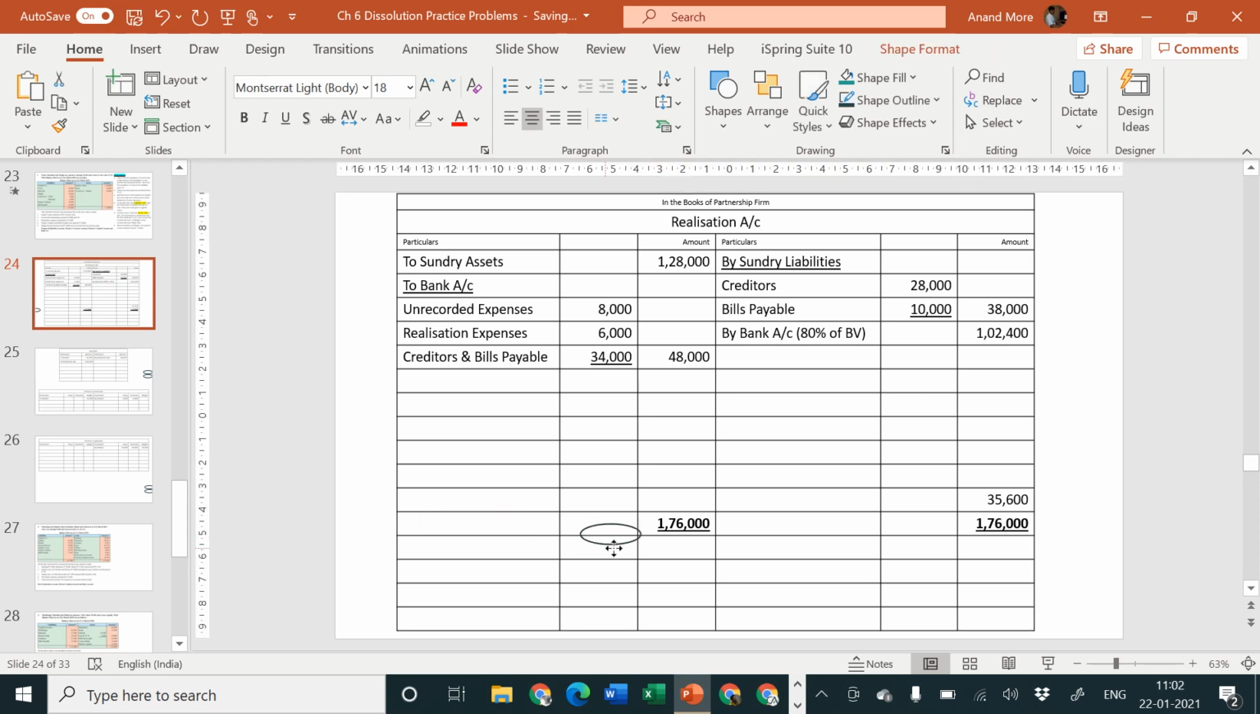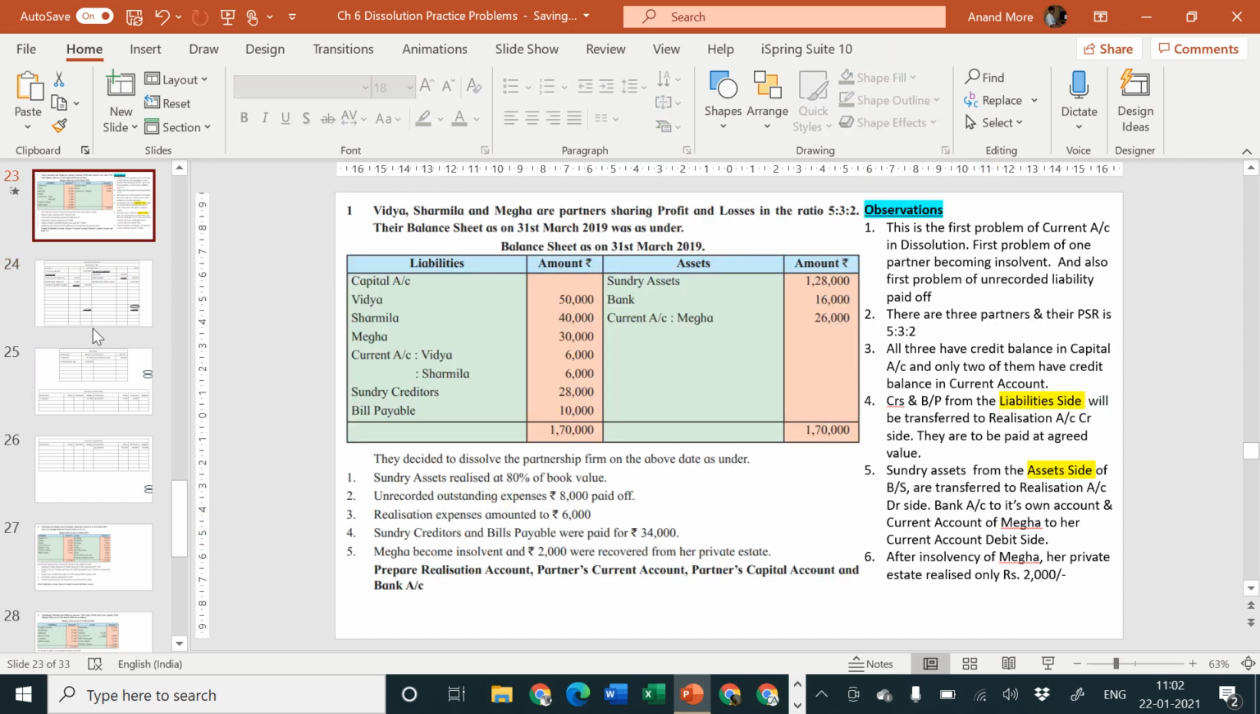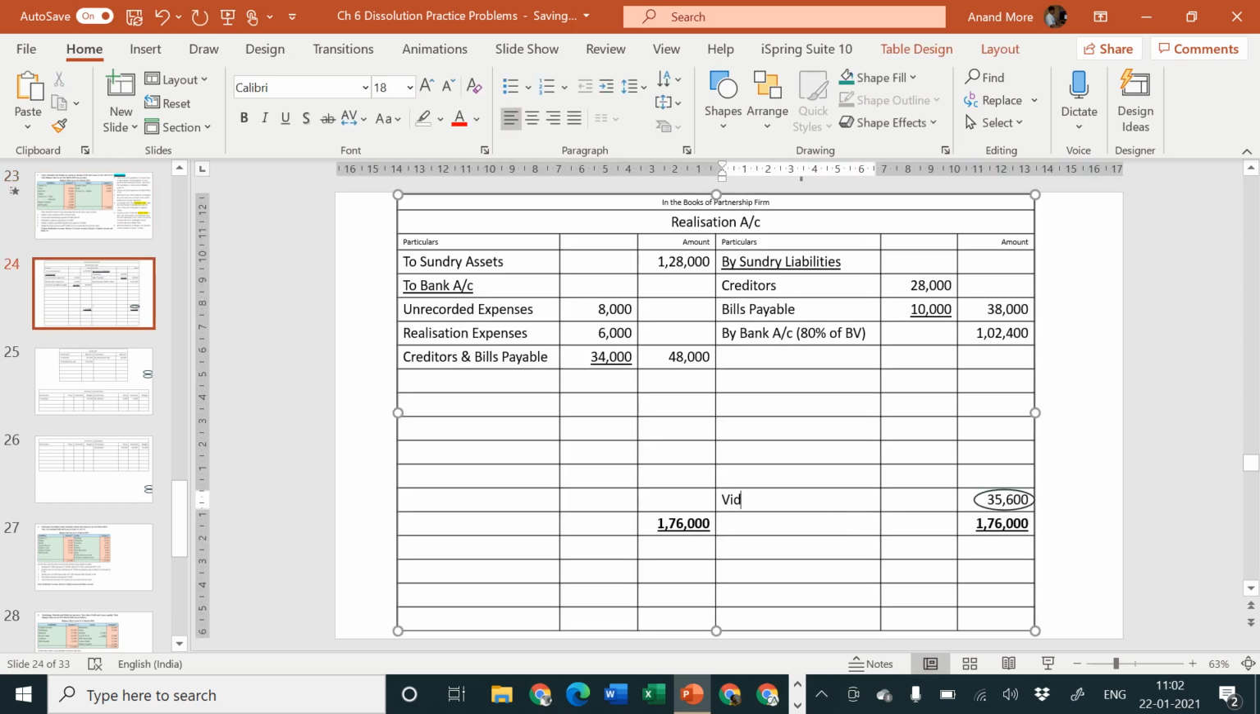Let me put a circle around it, and it should be transferred to whom? It should be transferred to the partners' current account. Their names are Vidya, Sharmila and Megha. So here it is Megha, Sharmila, and above her Vidya, and above that, by partners' current account. What is their PSR? PSR was 5:3:2. So let me consider the same.